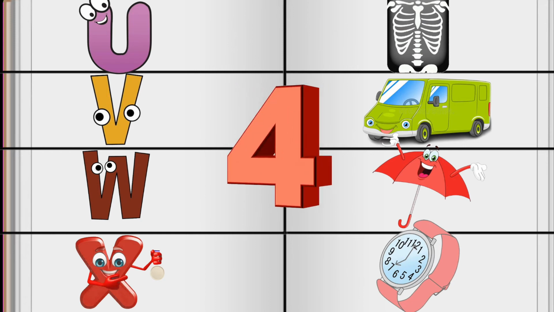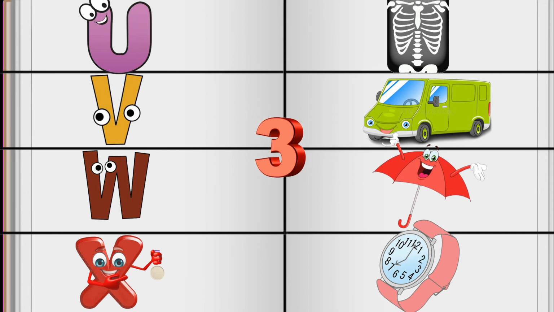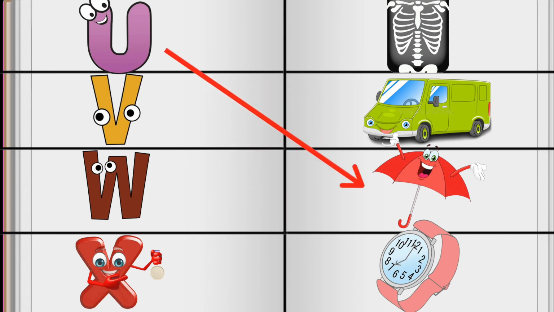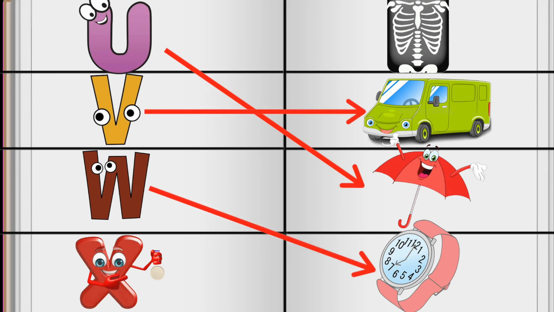5, 4, 3, 2, 1. U is for umbrella. V is for van. W is for watch. X is for X-ray.